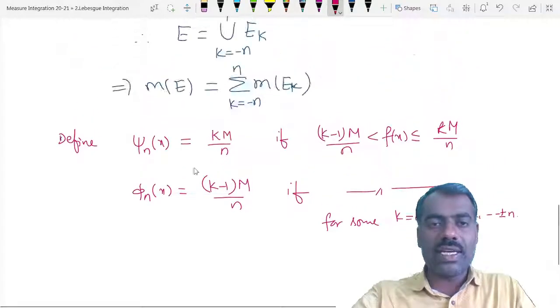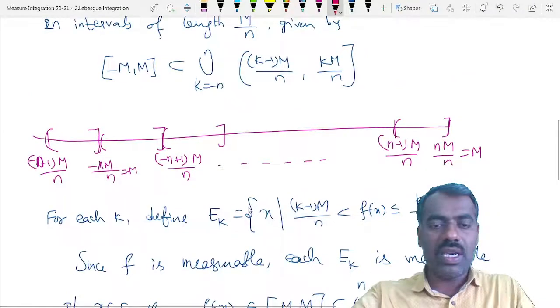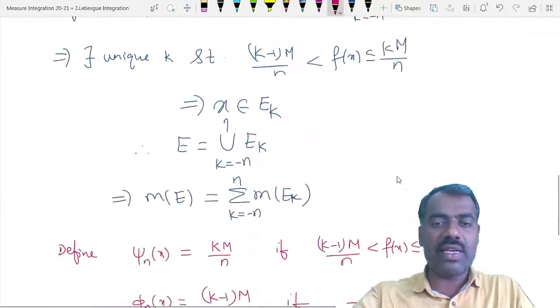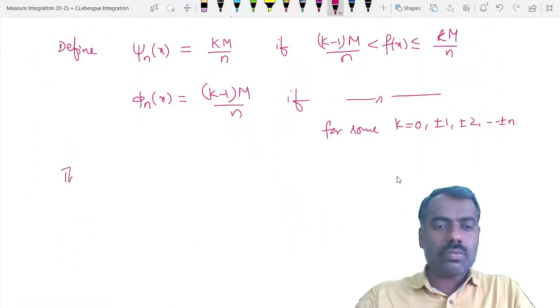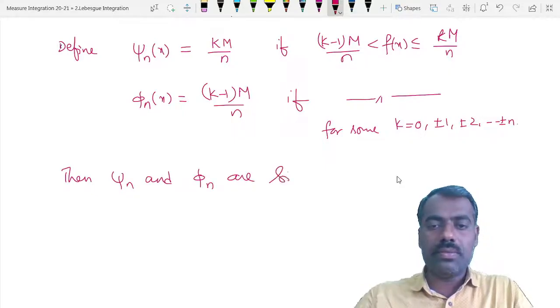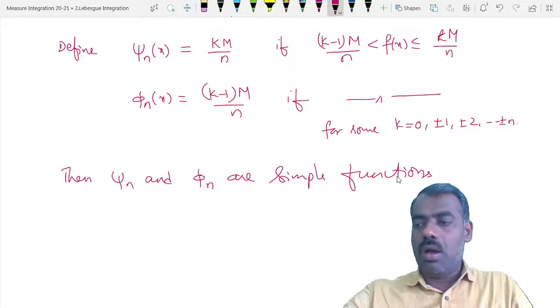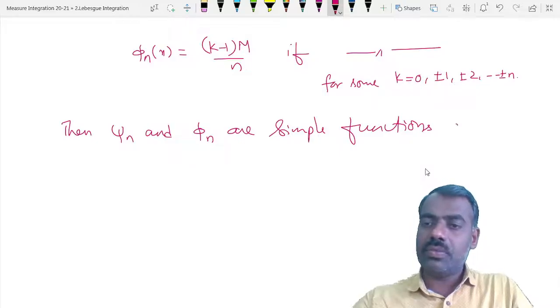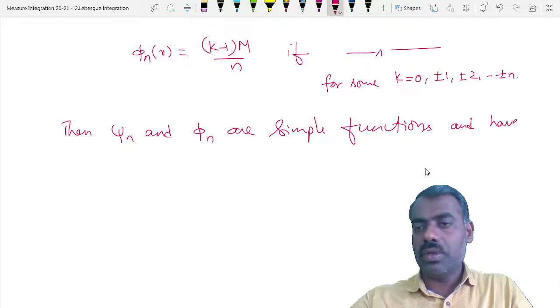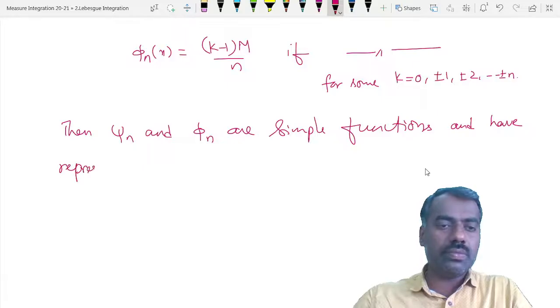Then we can easily observe that each phi n and each psi n takes only finitely many values, at most 2n values. So psi n and phi n are simple functions, and they are also measurable, as you can observe from here. How can we represent them?